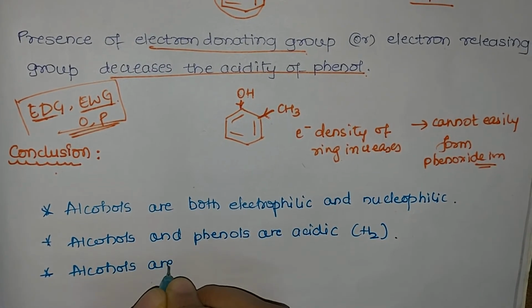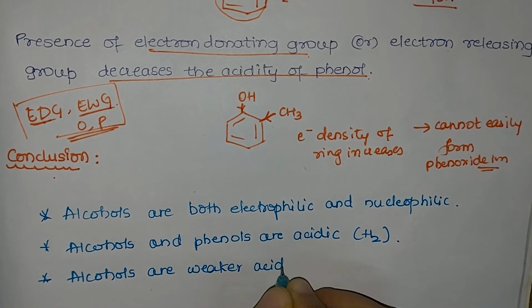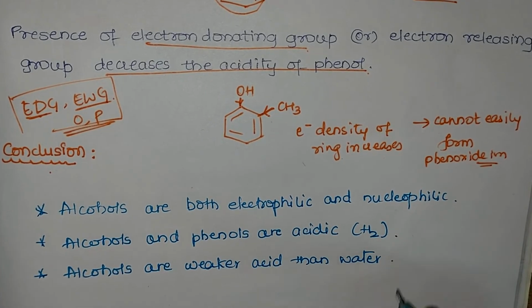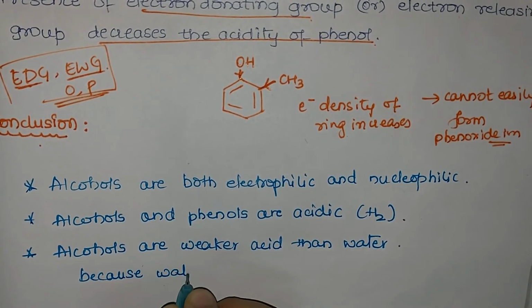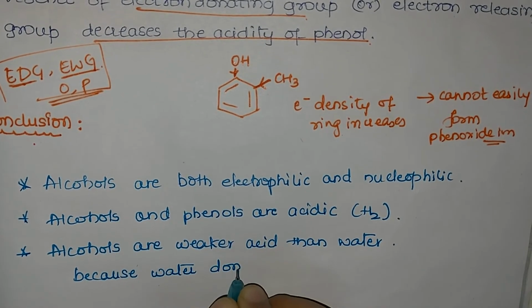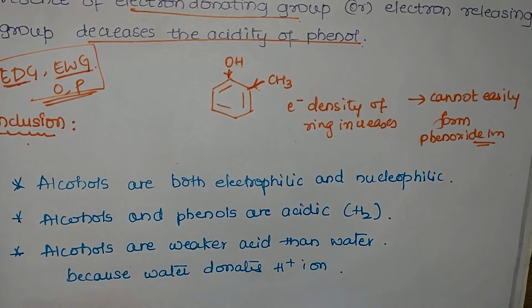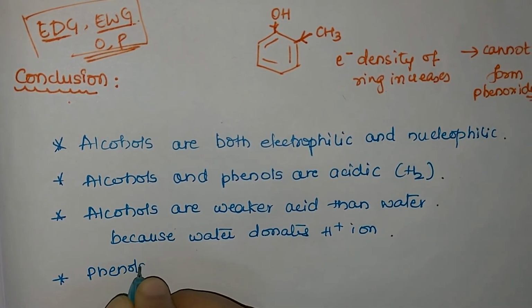Then let us consider the next point. Alcohols are weaker acids. When you are saying alcohols and phenols are acids, among these which is a stronger and weaker acid? Alcohols are weaker acids than water, whereas alcohols are also weaker acids than that of what? Phenol. Why are alcohols weaker acids than water? Because water acts as a proton donor and alkoxide ion acts as a proton acceptor. So alcohols are weaker acids than water.